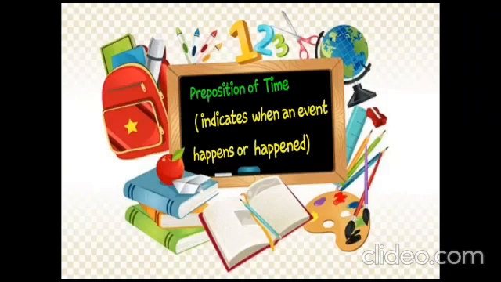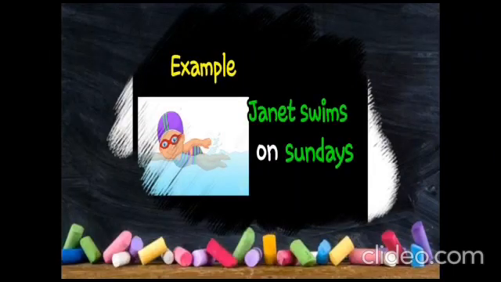Now let's see preposition of time. Preposition of time indicates when an event happens or happened. For example, Janet swims on Sunday. In this sentence, on refers to the time when Janet swims. So it is called a preposition of time.